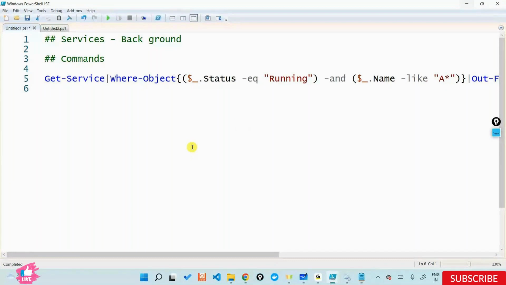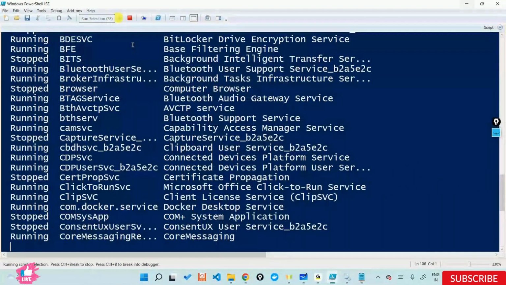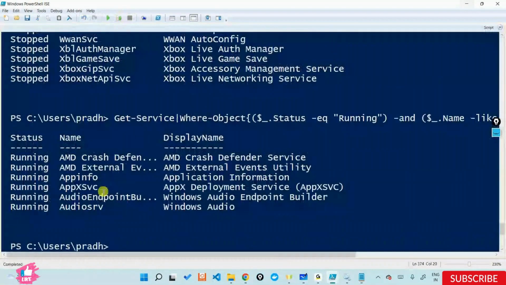So I started with get service to understand how do I get the services. It is giving me all the services. Then I introduced something called a pipeline. I'm saying, okay, fine, you can give multiple conditions inside this particular pipeline. And the condition that I've given is all the services that are running and all the services starting with, let's say, A. So if I just run this till here, I get all the services that are running, all the services that are starting with A.